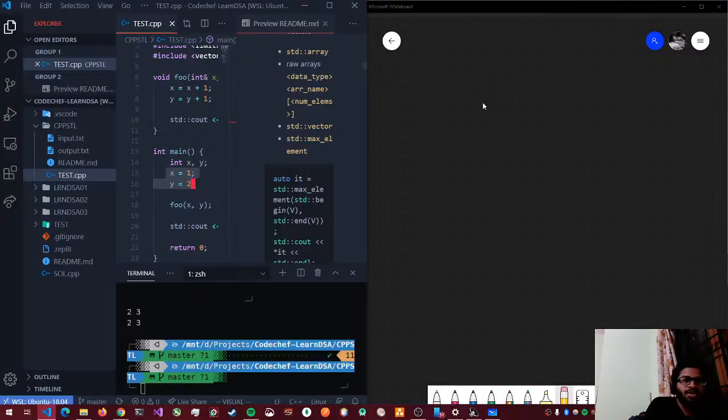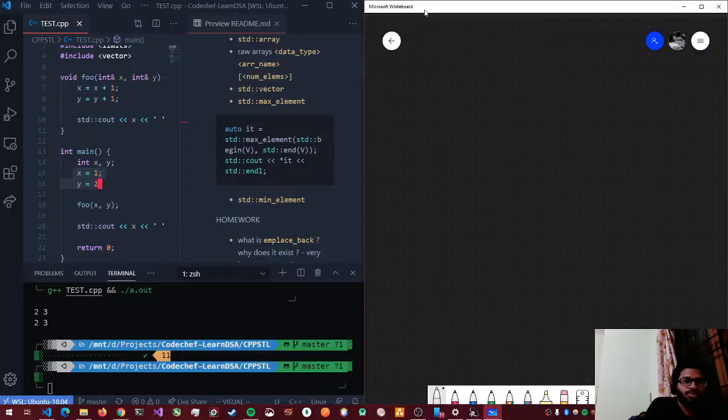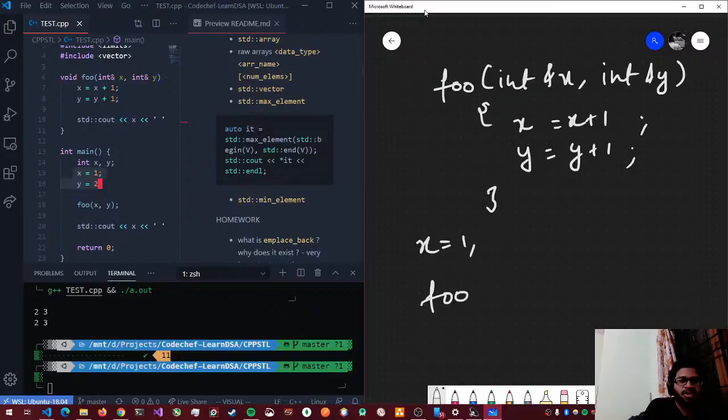So we have a foo function that takes int ampersand x, int ampersand y, and it does something with x is equal to x plus 1, y is equal to y plus 1, right? And I have here x is equal to 1, y is equal to 2, and I call foo x comma y.